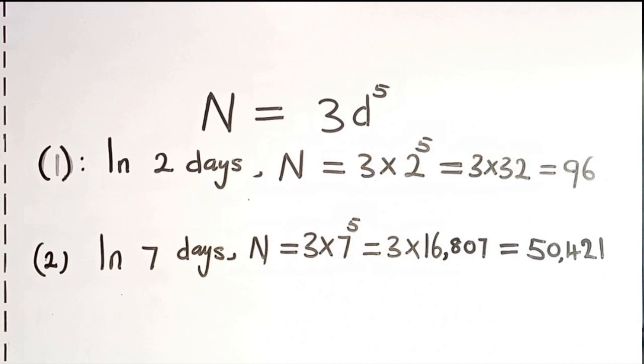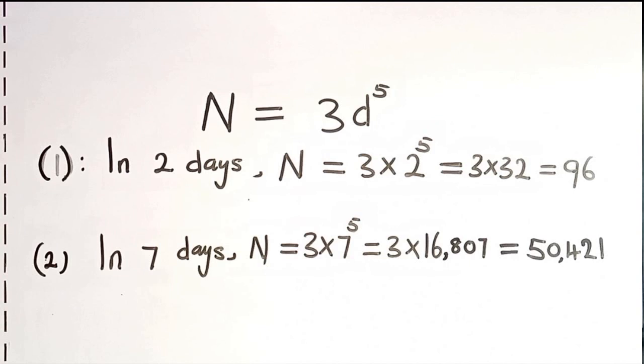Okay, let's check out for 1 week. How many new bacteria have developed in this man's body after 1 week? That is when D is equal to 7. That is when number of days is equal to 7, because a week is 7 days. Now, again, to get this done, watch the screen again as we replace the D with 7. That gives us 3 times 7 raised to the power 5.